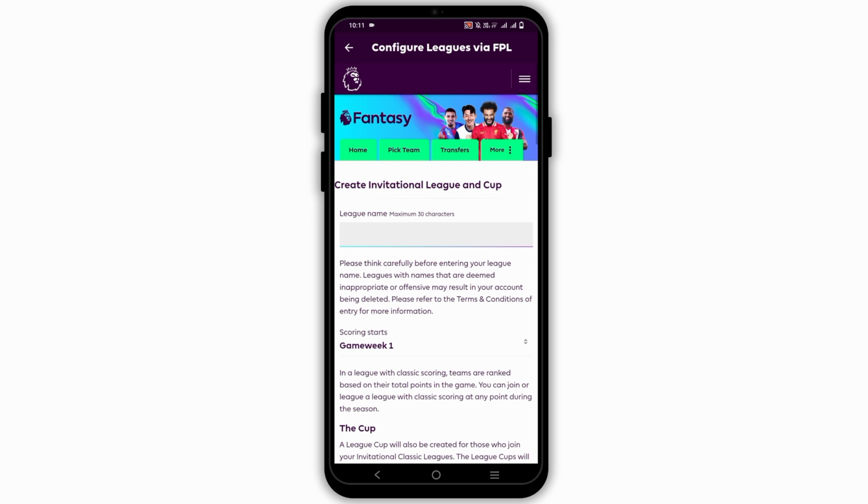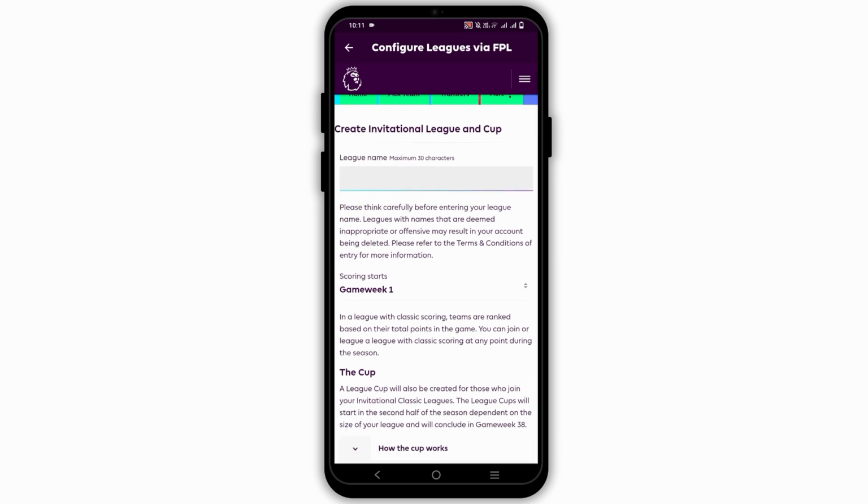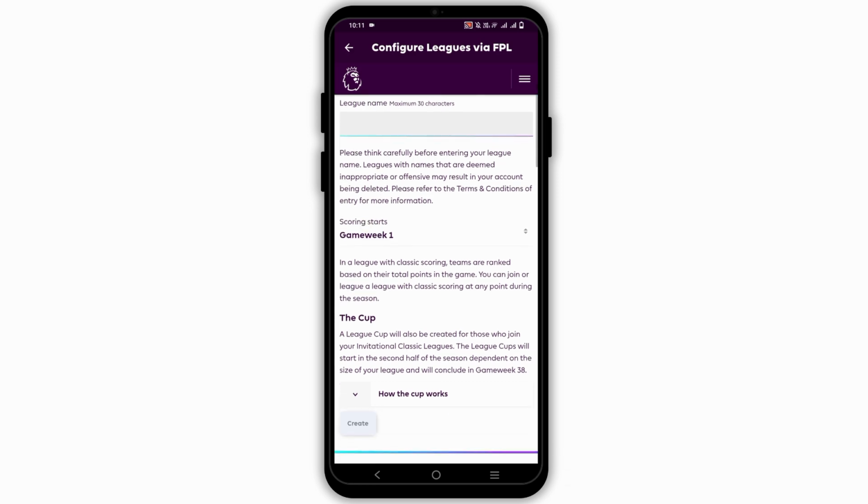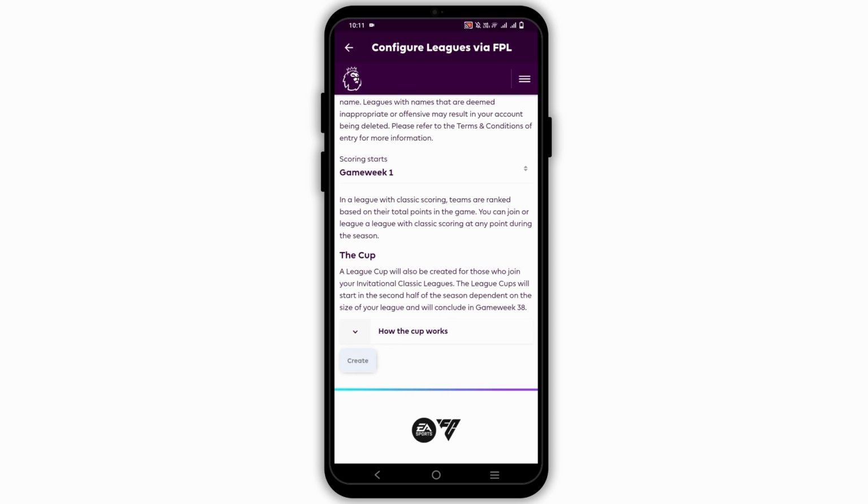Tapping on it should take you to another page whereby you have to create the invitational league. First of all, provide a league name, scroll down a bit, and there is the option to save and create. Once you do it, you should be good to go.